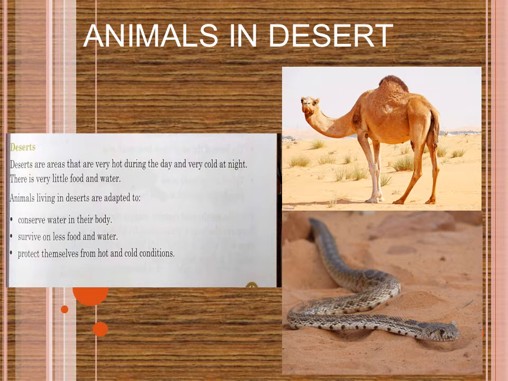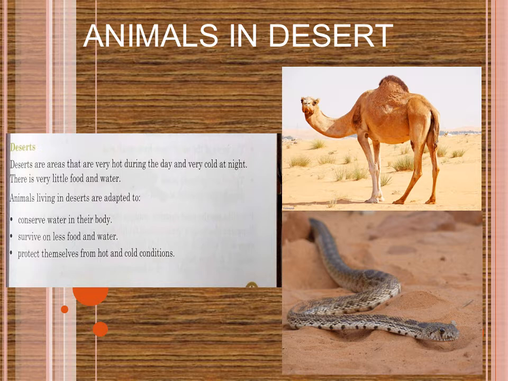So those animals who are living in deserts, they are adapted to some specific qualities, some specific features. Which are those features? They conserve water in their body. That is, they store water. They have that feature. They can survive on very little food and water. That is another feature that they have. Next, they can protect themselves from extreme hot and extreme cold atmospheric conditions.